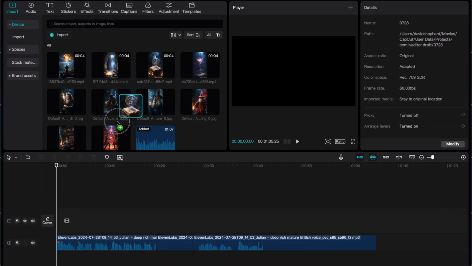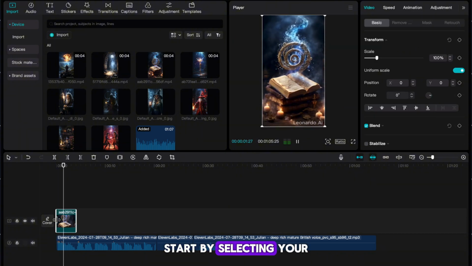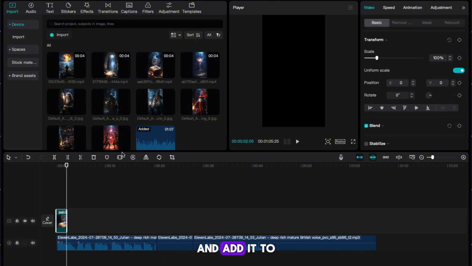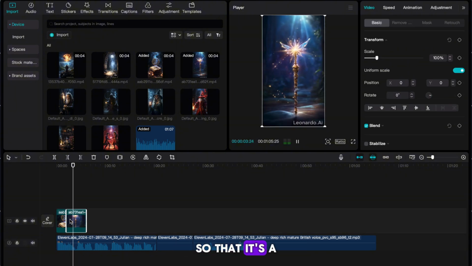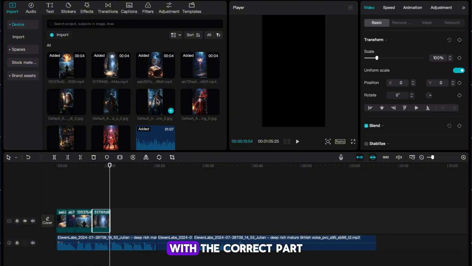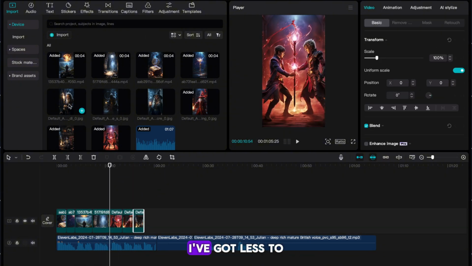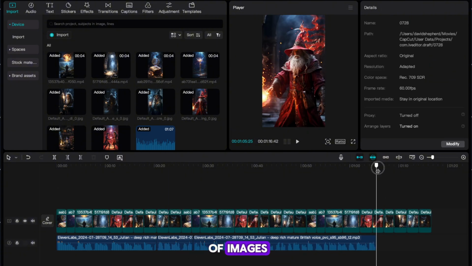Once that's done, our text is looking good, so let's add our images. Start by selecting your first moving image and add it to your timeline. I'm now going to crop the duration of this image so that it's a little bit shorter. You now want to add in all of your images one after the other. Try and line them up with the correct part of the voiceover. I've got less to save me time, but you should have a full timeline full of images.